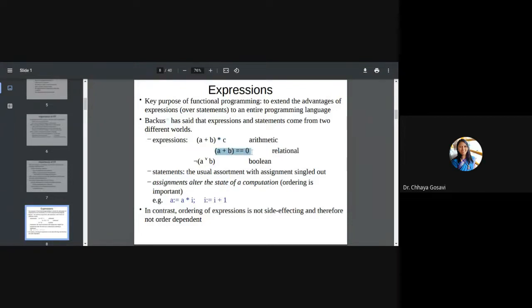expression will result in true or false. It will check whether the left hand side is equal to, greater than, less than, less than or equal to, greater than or equal to, or not equal to the right hand side; these are called relational expressions. Boolean expressions, and, or, not, XOR, will also result in true or false. Statements, as you know, are when you write a variable on the left hand side of an assignment and then an expression. Assignments alter the state of computation. Ordering is important.